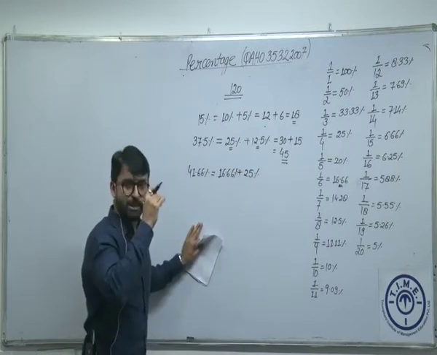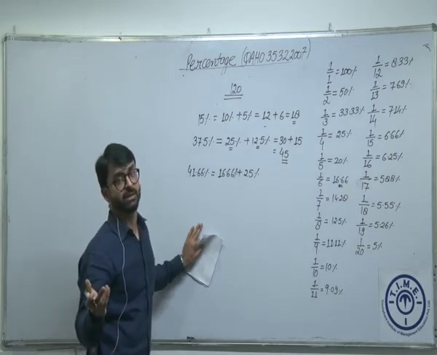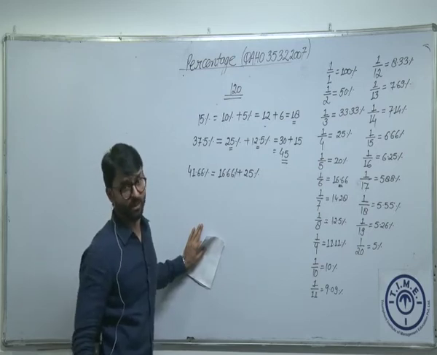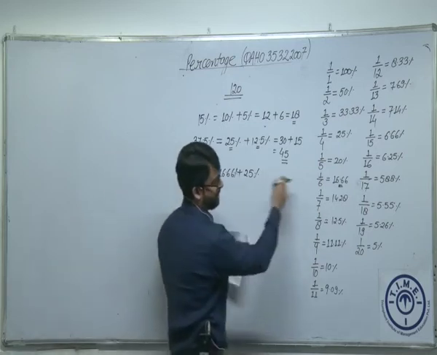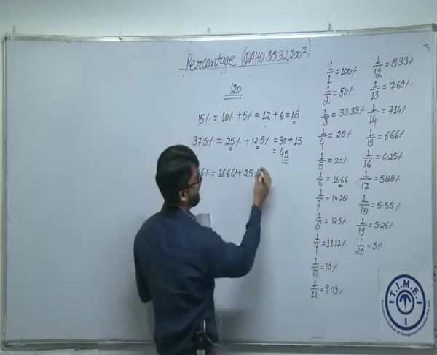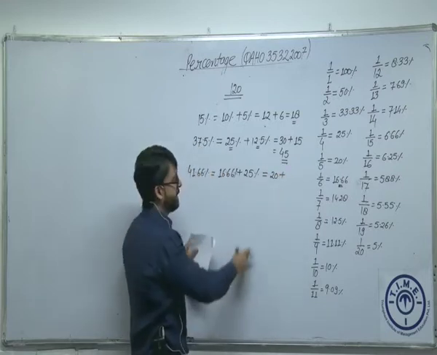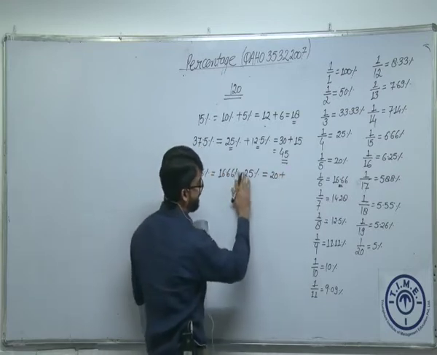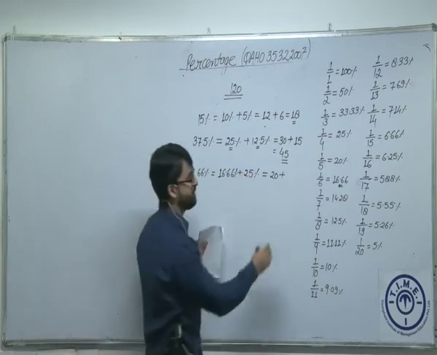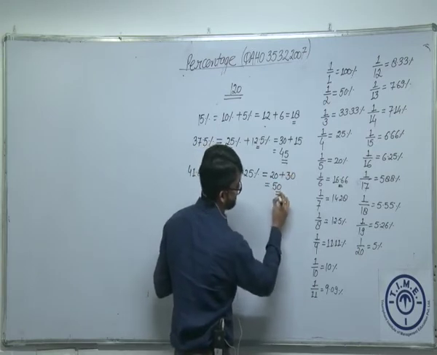41.66%. So what I have done, I have broken this calculation into the sweetest form, जहाँ पर हमें calculation करने में दिक्कत नहीं होती है, और यहाँ पर fractions का use हमें समझ में आ रहा होगा. 16.66% of any number is 1 by 6. Am I right? 1 by 6 of 120 is 20. And what is 25%? 25% we know, 25% is what? 1 by 4. 1 by 4 of 120 is what? 30. Which is precisely 50.